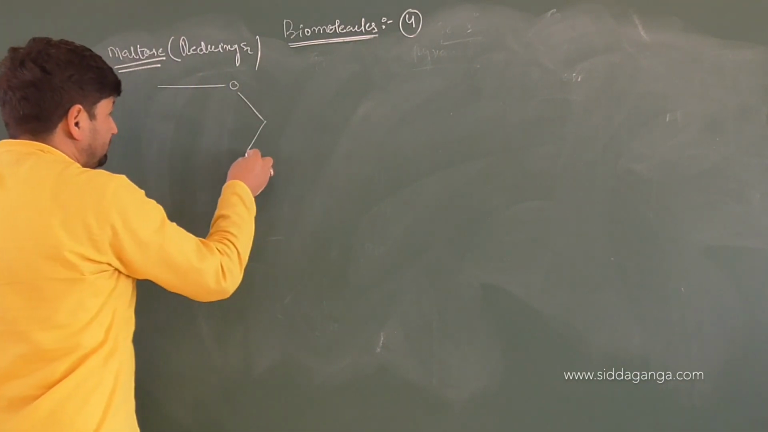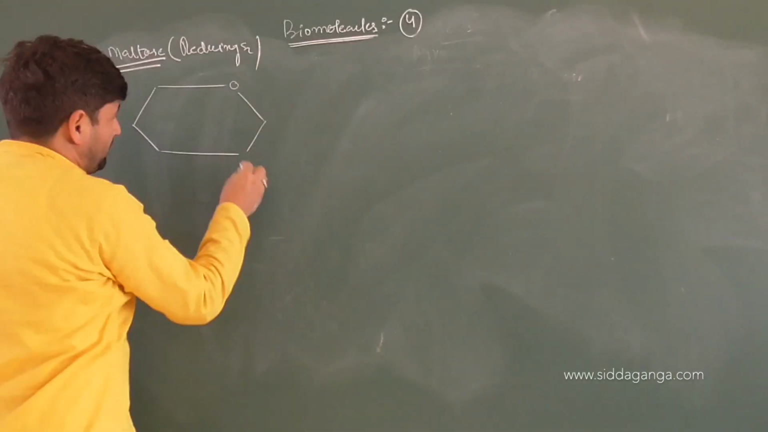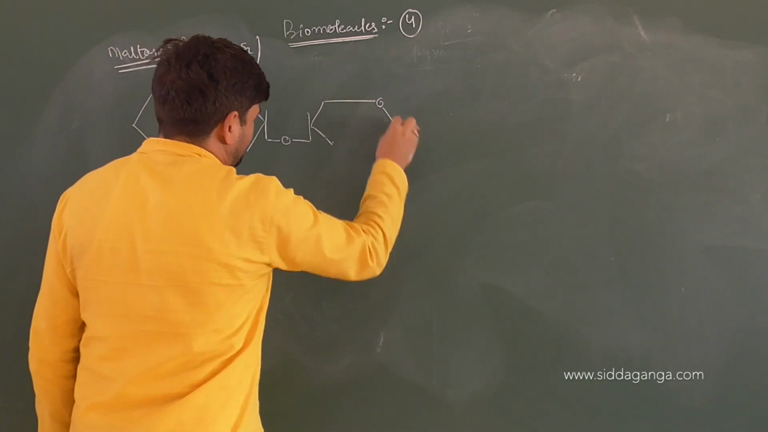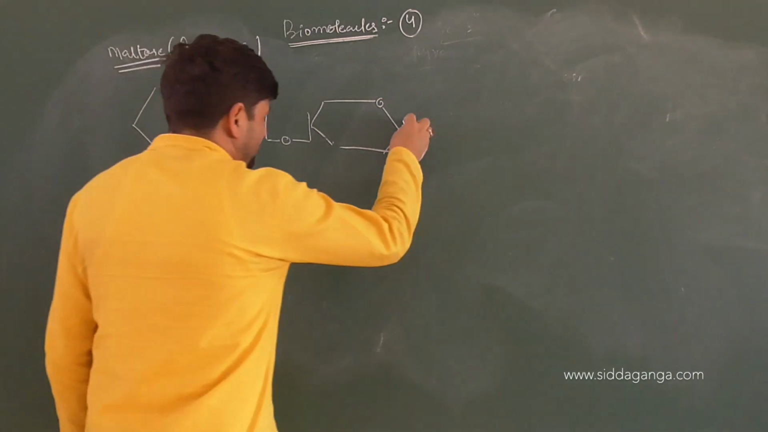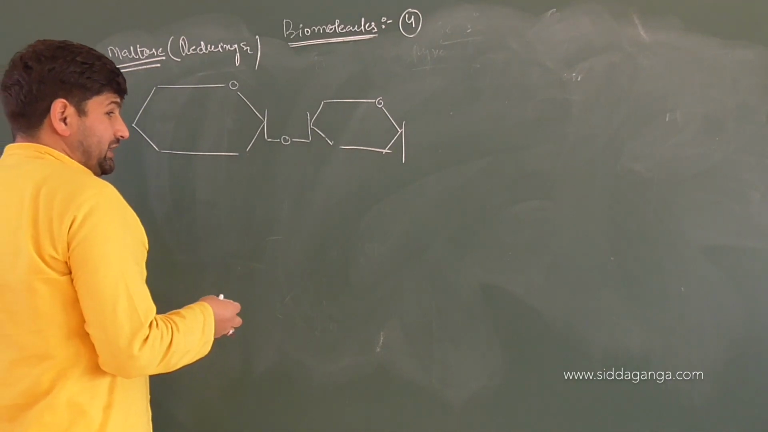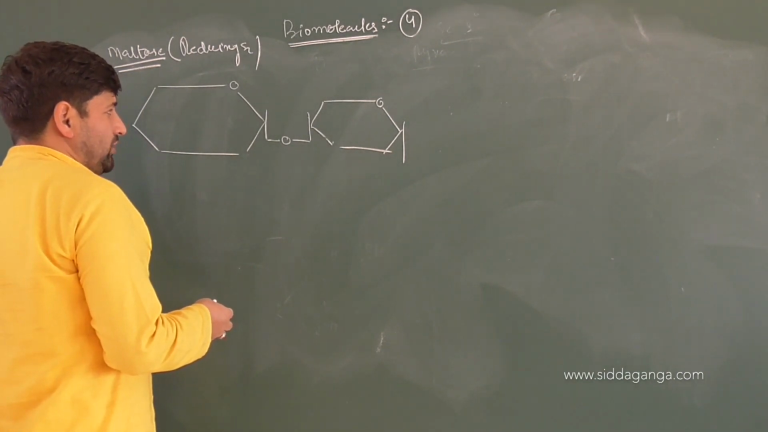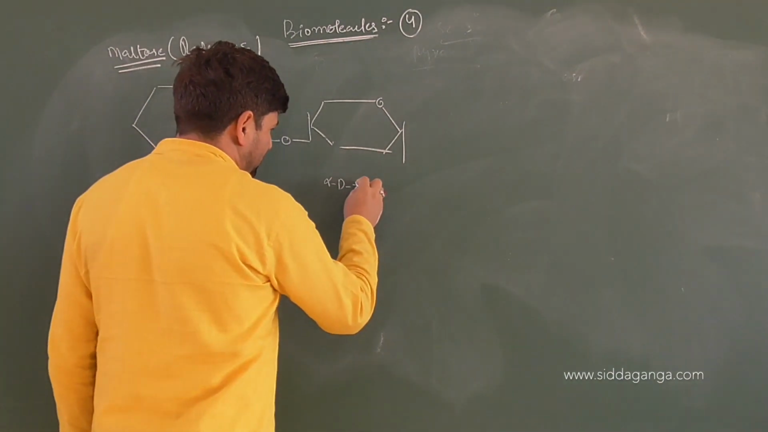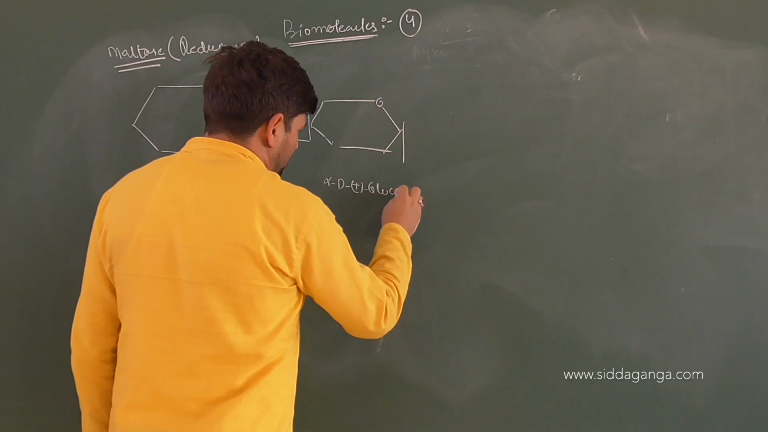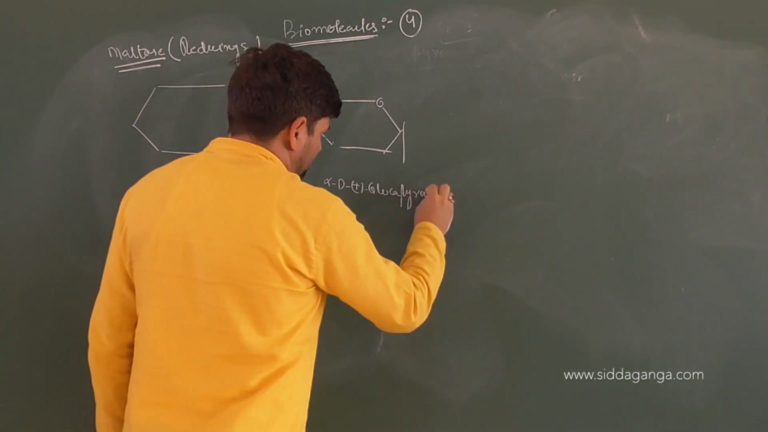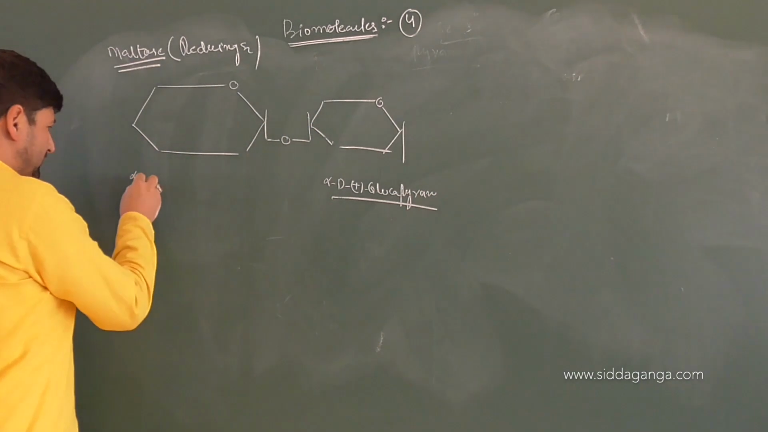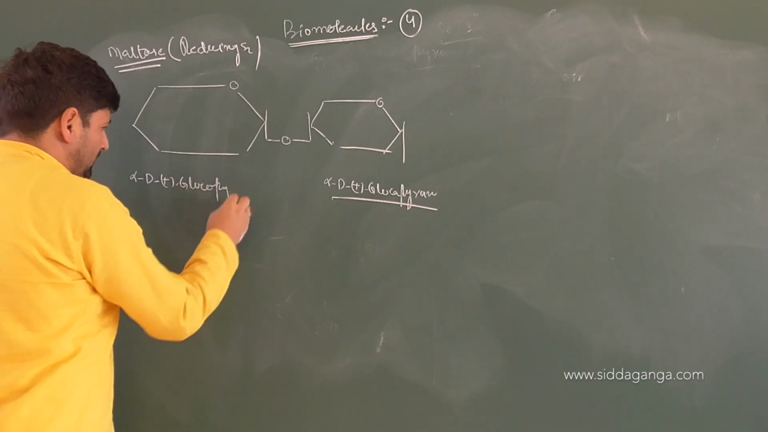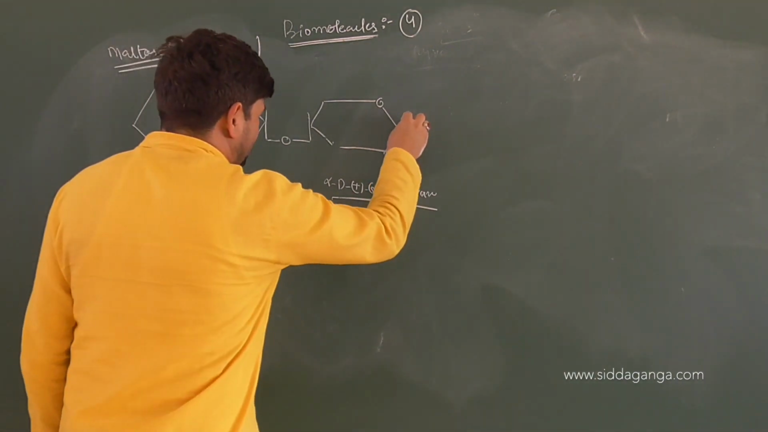So we got, I won't mention anything else here except these bonds. Is this a glycosidic linkage or not? Yes. Tell me, which form was it? Which form of glucose? Alpha or beta? Quick. Alpha. So it's alpha D plus glucopyranose. This is also alpha D plus glucopyranose. So this is the attachment here.